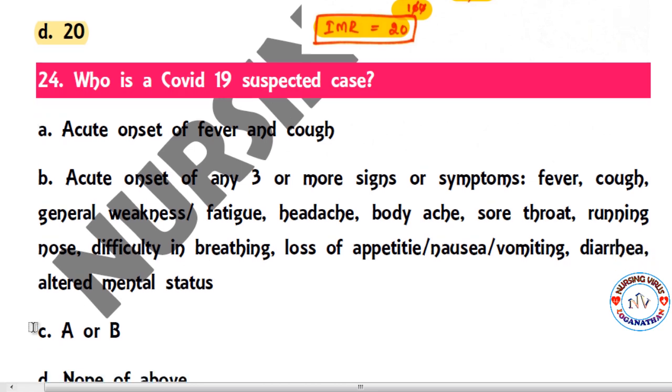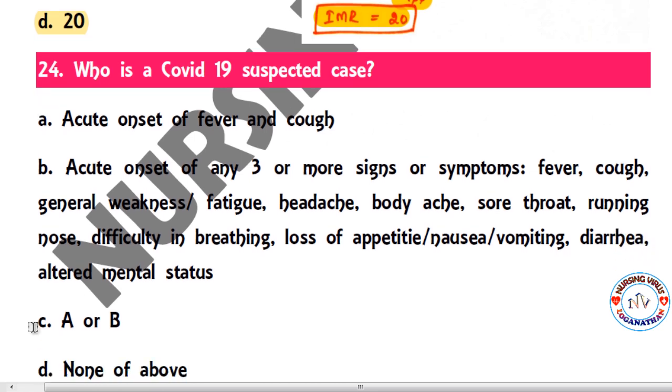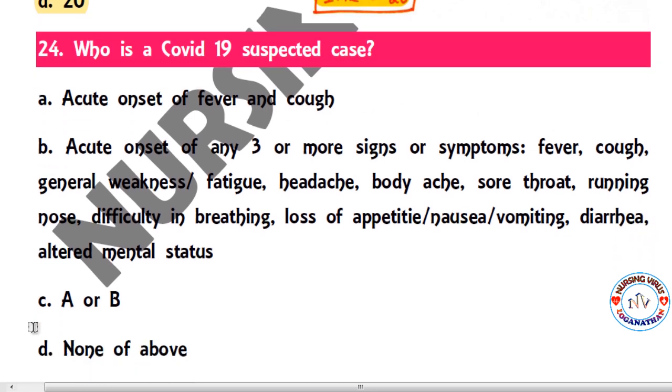So the next one: which is the COVID-19 suspected case? Here they have given the list of symptoms and they are asking for the suspected case. A, acute onset of fever and cough, and B, acute onset of any two or more signs or symptoms like fever, cough, general weakness, fatigue, headache, body ache, sore throat, running nose, difficulty in breathing, loss of appetite, nausea, vomiting, diarrhea and altered mental status.